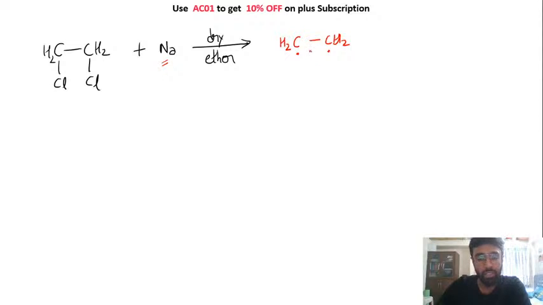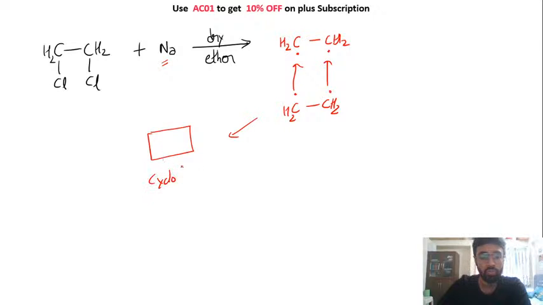Now the thing is, these two carbons have different options. ठीक है, एक चीज़ जो यहाँ पे हो सकती है वो कि this can combine with another CH2. Okay, this will combine with this itself to form the structure that is a cyclobutane. एक और चीज़ यहाँ पे हो सकती है, ठीक है, ये डायरेक्टली ये डबल बॉन्ड भी बना सकते थे. You will have an alkene here. Okay, so you can get a cyclobutane as well as you will get an alkene from this reaction.